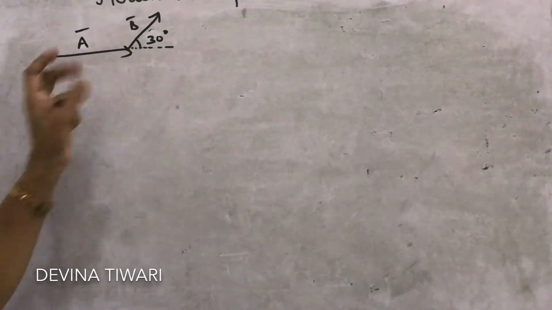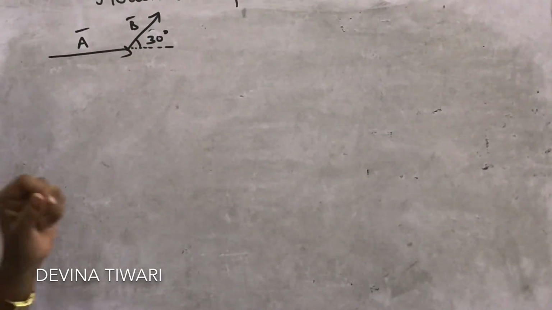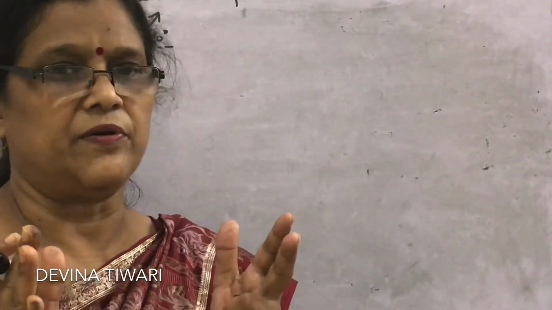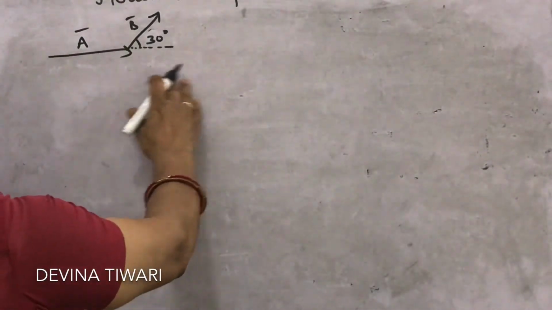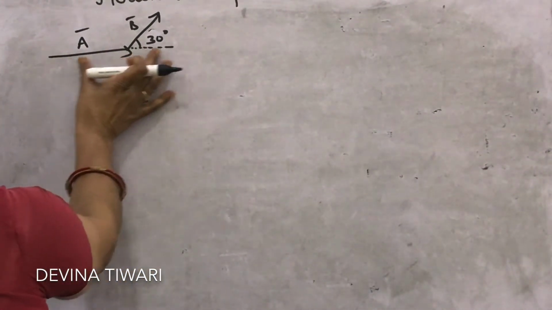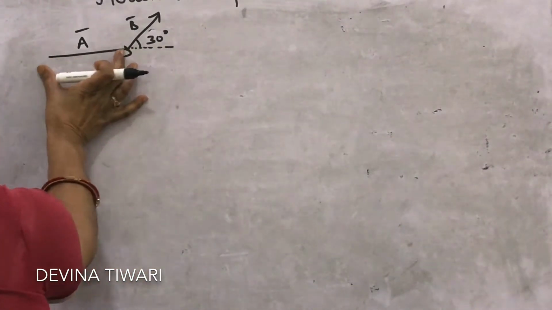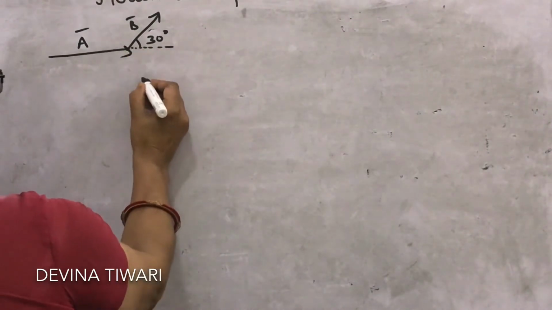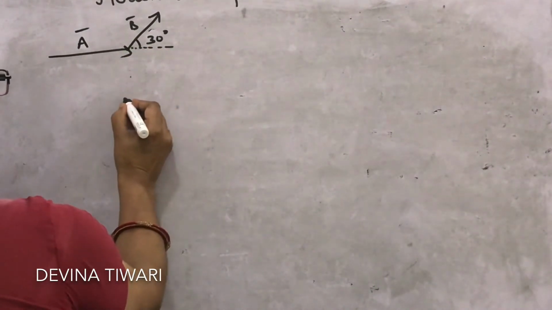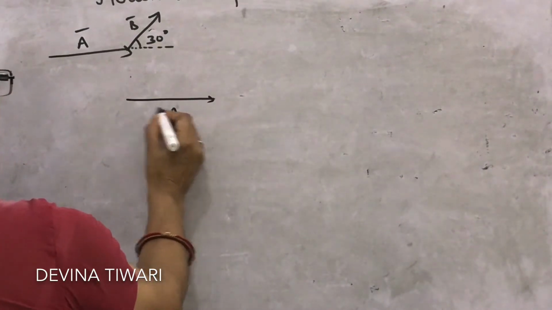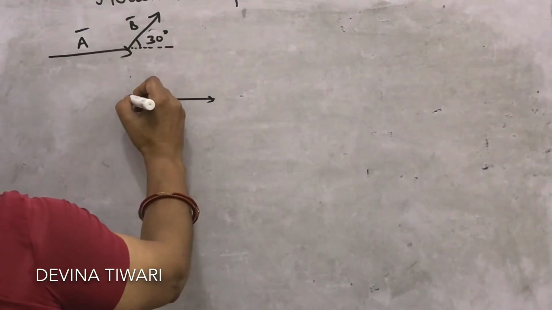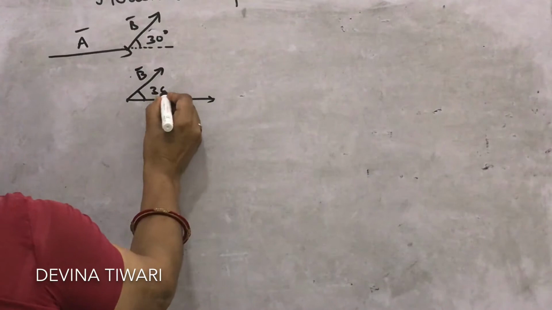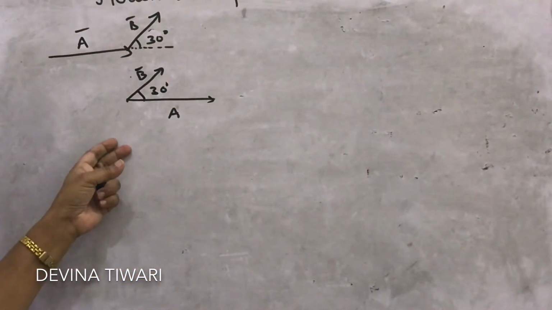What is the angle between A and B? What I told you, the angle is always calculated from tail to tail or head to head. Look here, we can see that if this vector is shifted in this line of the same magnitude, then we can shift A here like this. This is the vector A and its tail is here, and where the B is present, so this is called B vector. And what is the angle between them? 30 degree as it is given. So yes, it is 30 degree.